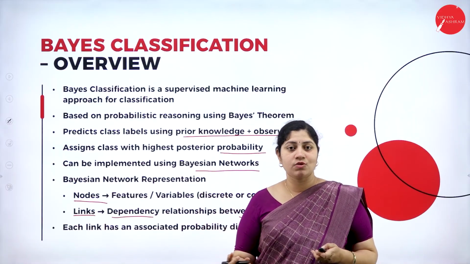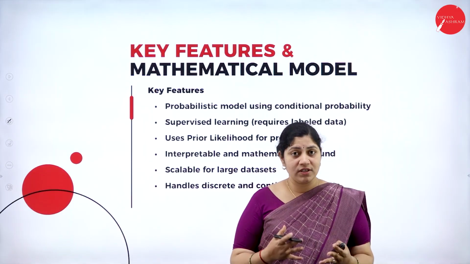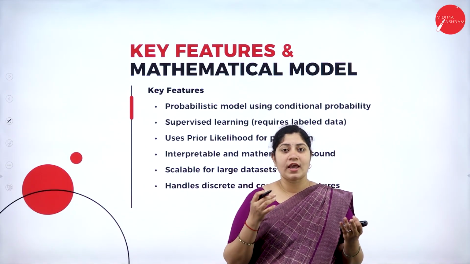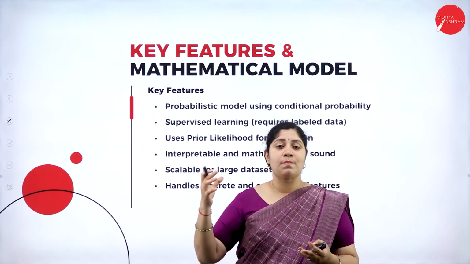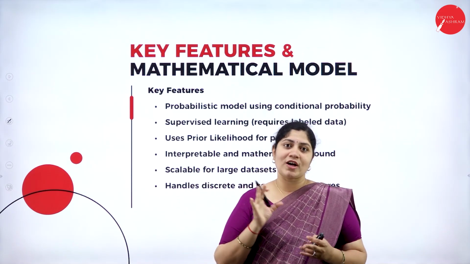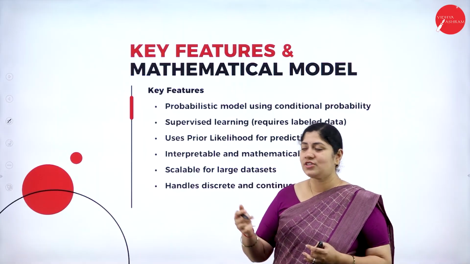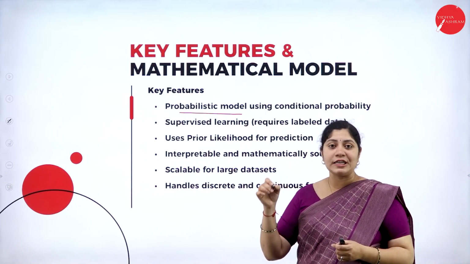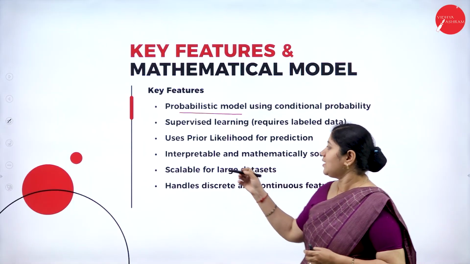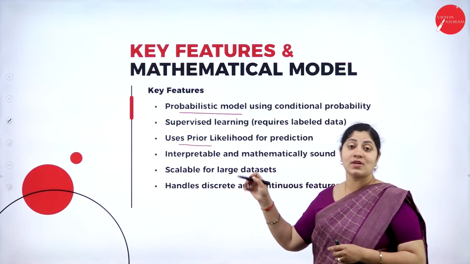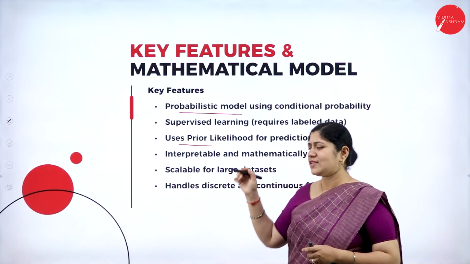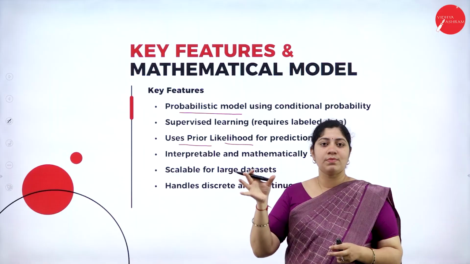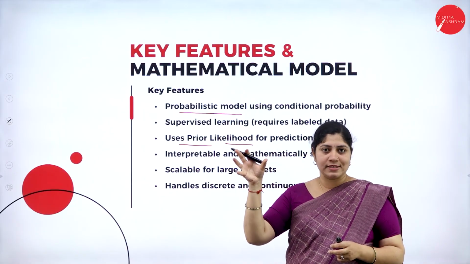Great, right? So let's move forward and understand the key features of this Bayes classification. The first feature we can consider is that it is completely utilized for supervised learning. The next feature is that it provides a probabilistic model using conditional probabilities, and the next feature is that it uses prior information, or we can say likelihood, for any predictions. Yes, correct. There will be prediction in order to define a class label, right?